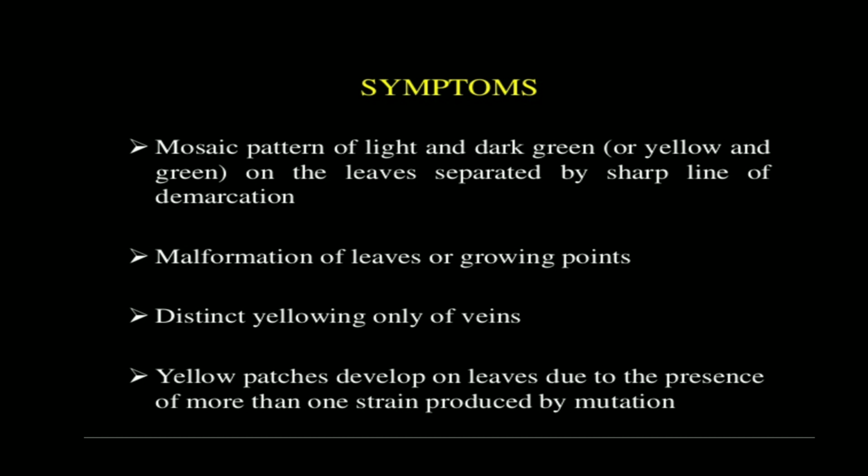The yellow patches develop on the leaves due to the presence of more than one strain produced by mutation. As we know, RNA is unstable as compared to DNA, right? The genetic material of tobacco mosaic virus is RNA. So as it has RNA as genetic material, its genetic material gets mutated, and due to the mutation, its structure as well as its genome will change, right?